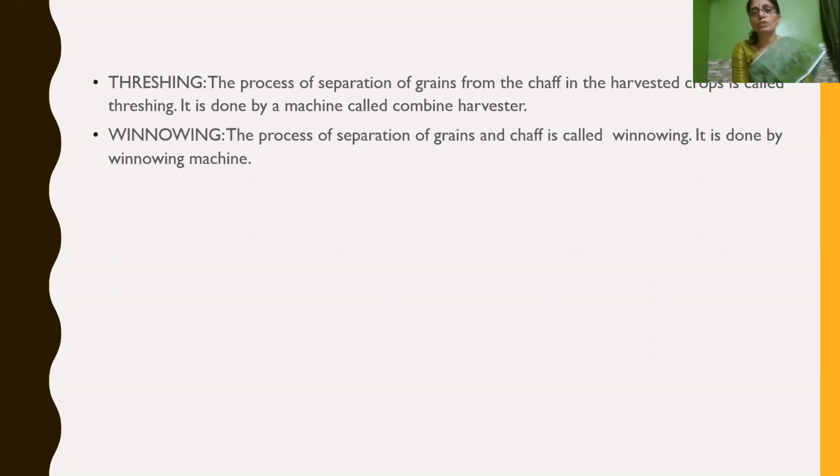So children, the process of separation of grains and chaff is called winnowing. Winnowing is done by a winnowing machine. So you should know till now the various agricultural implements which are used in various agricultural processes. So in this lesson, you should know what the process is and the different agricultural implements used for that particular process.